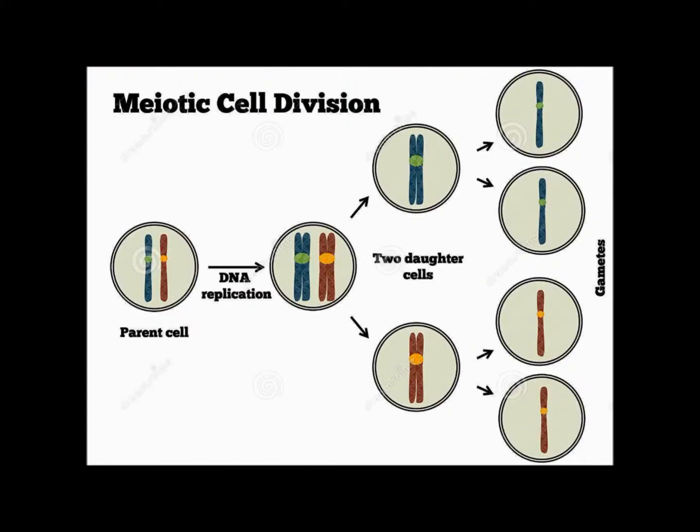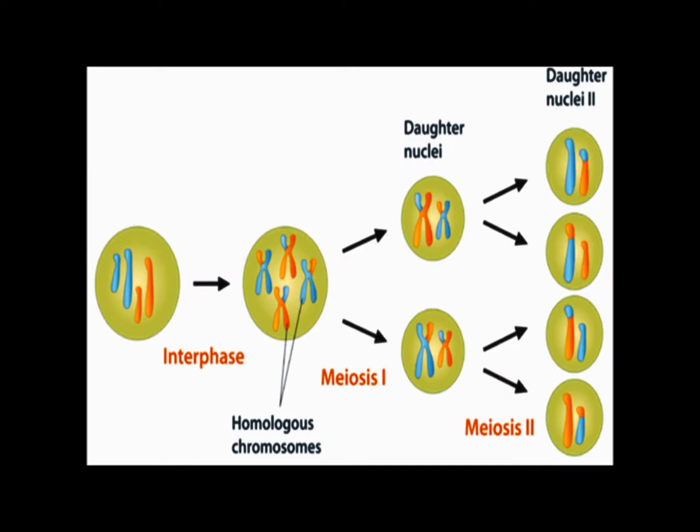Points to be remembered in this lesson are: during meiosis, only one set of chromosomes is passed on to the daughter cell, hence the daughter cell has half the number of chromosomes of the mother cell. In meiosis, karyokinesis and cytokinesis occur two times. Chromosome number is not doubled during meiosis 1. During this division, the chromosome number is reduced by half. The diploid mother cell gives rise to two haploid daughter cells.